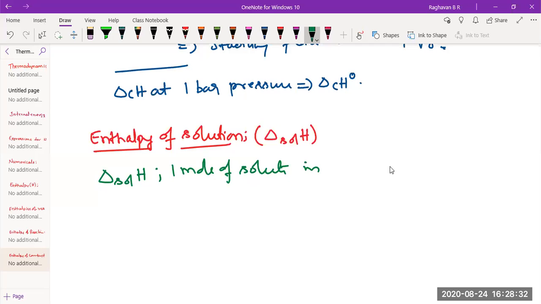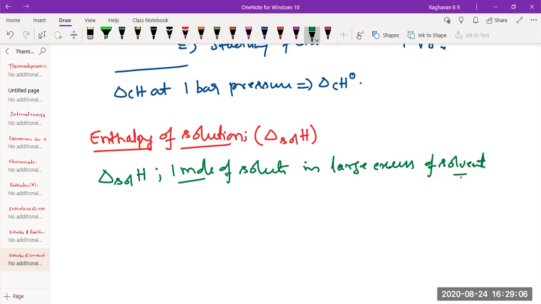So we mention 1 mole of solute dissolved in large excess of solvent for complete dissolution. Then whatever the enthalpy change is, that is called enthalpy of solution. So enthalpy of solution is always referred for 1 mole of solute in large excess of solvent, so that there is complete dissolution.